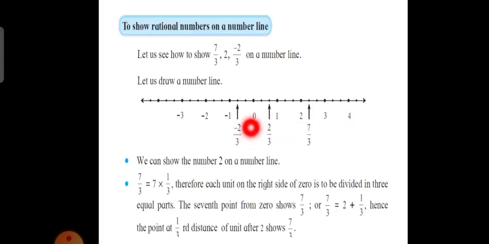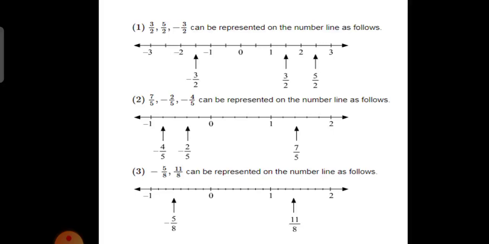Similarly on this side also minus 1 upon 3, minus 2 upon 3, minus 3 upon 3 will be minus 1, minus 4 upon 3, minus 5 upon 3, minus 6 upon 3 will be minus 2. So in this way, if we have to show 7 upon 3, minus 2 upon 3, minus 3, 9, then all these numbers should be divided by 3.